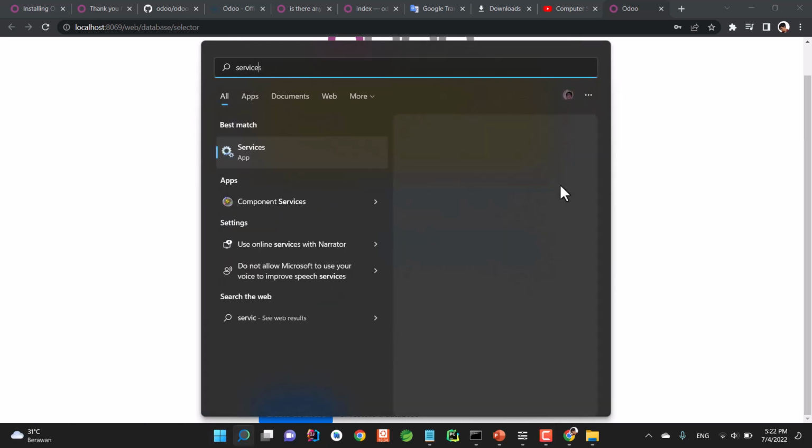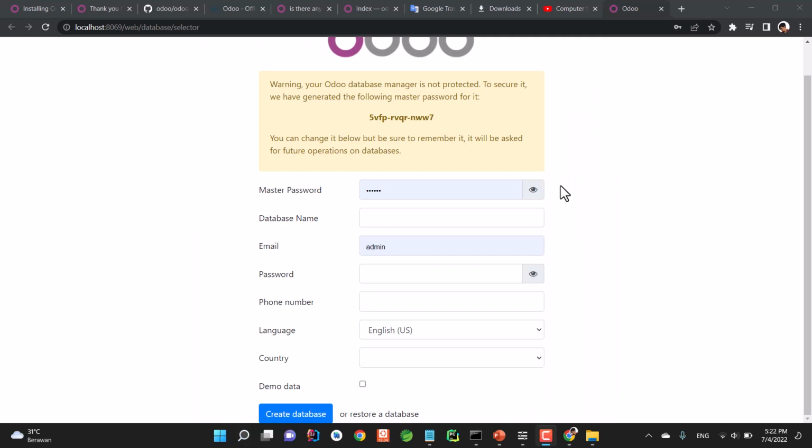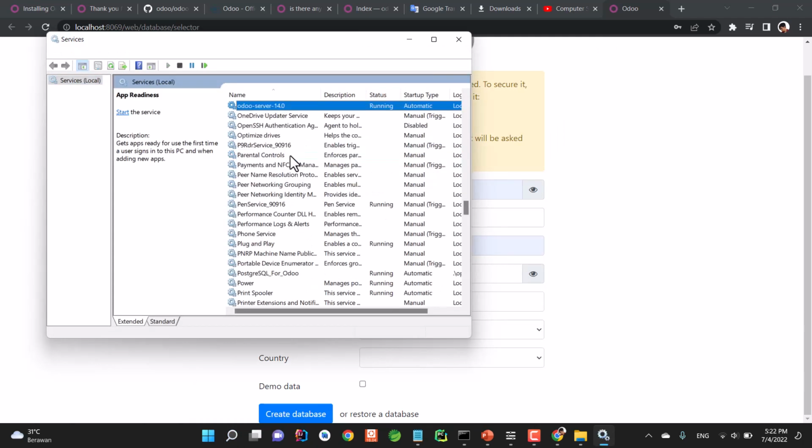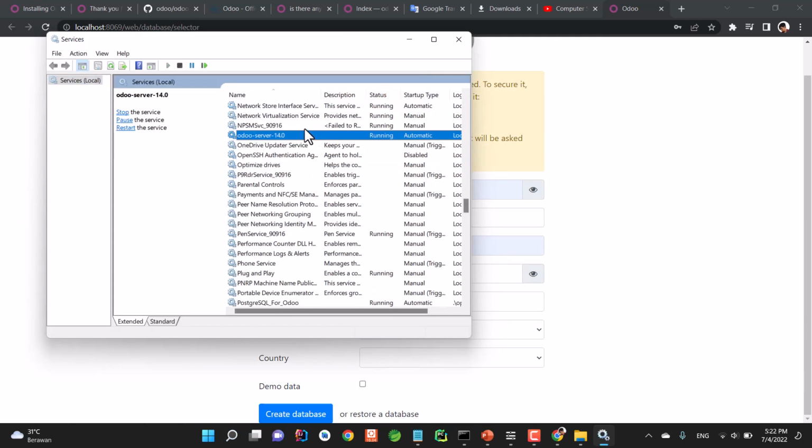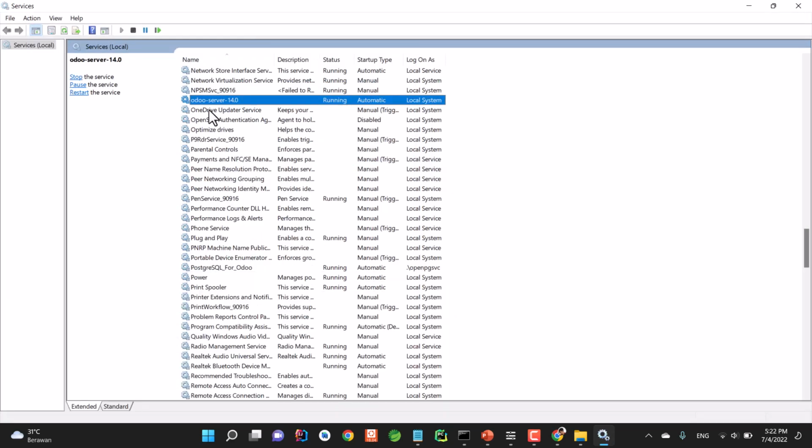If you go to the services, and if you search for Odoo, now you got something here. You got Odoo server 14, which the status is running.